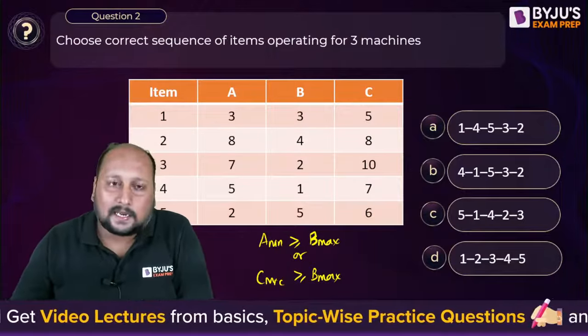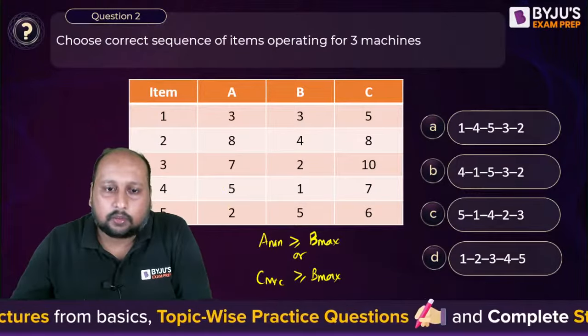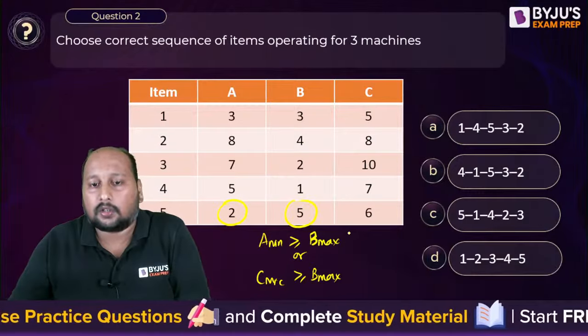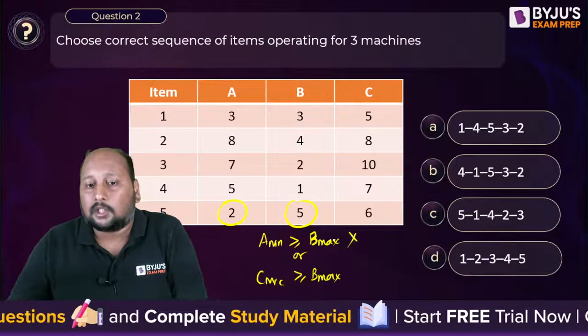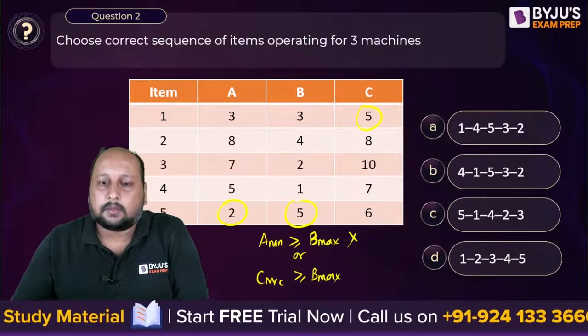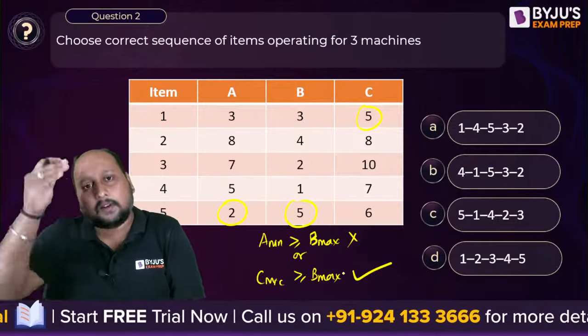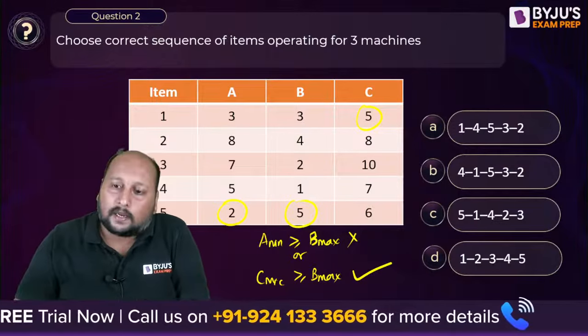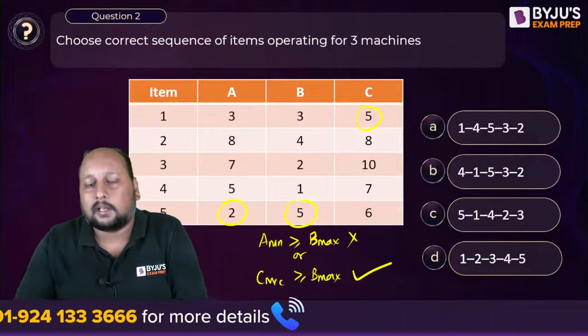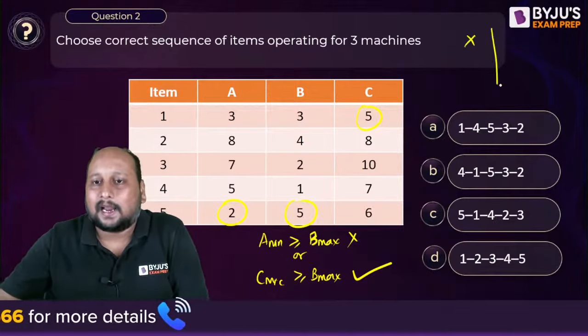Now let us see what the minimum of A is. Minimum of A is 2, and maximum of B is 5, so this condition is not satisfied. But what about condition number 2? Minimum of C is 5 and the maximum of B is 5, so this condition is satisfied. Either one of the conditions needs to be satisfied. So once this condition is satisfied, we can convert into 2 hypothetical machines, X and Y.